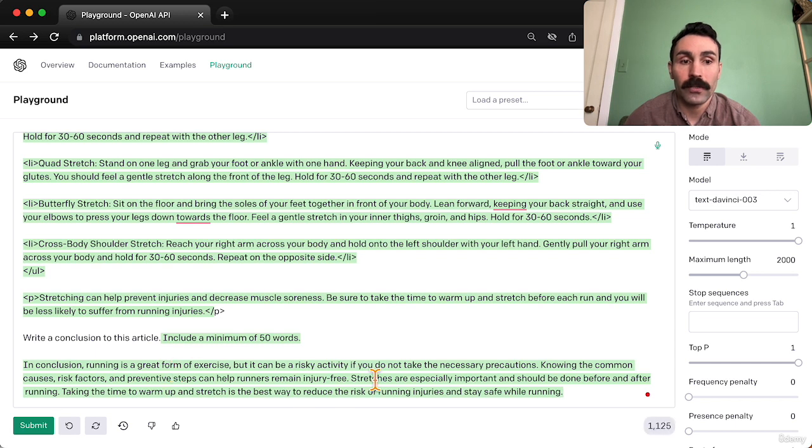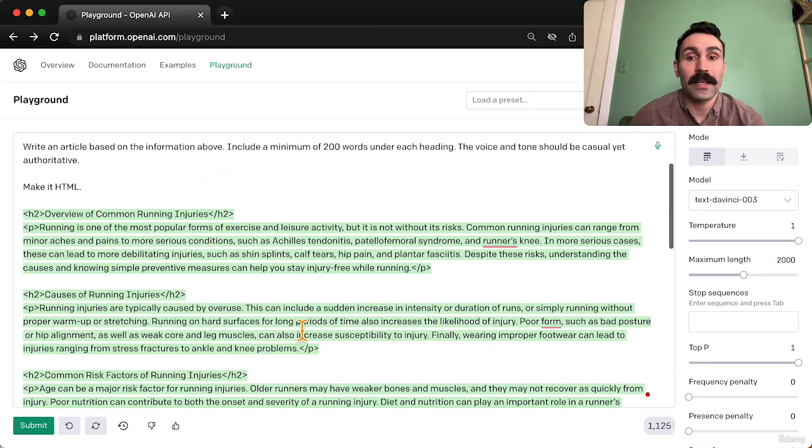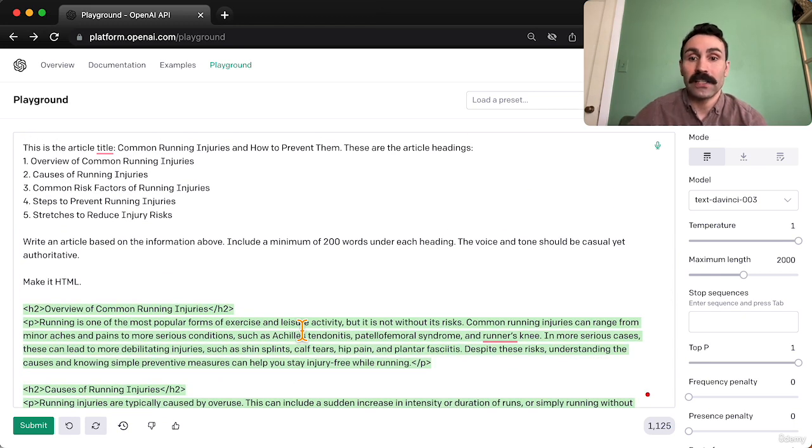And there we go. You know, this is interesting because ChatGPT tweaked our prompt without us asking it to. Write an article, write a conclusion to this article, and what it did was it typed in include a minimum of 50 words. So it's funny because it just prompted itself. If we don't like that, obviously you can delete and submit again, and it might not do that. But these are just some of the capabilities of ChatGPT.